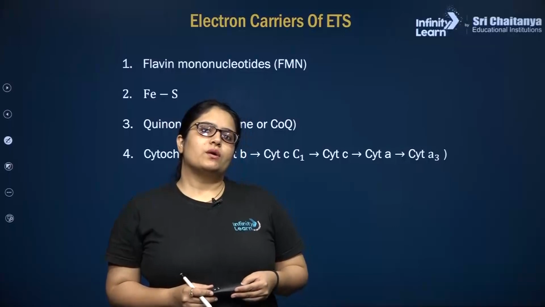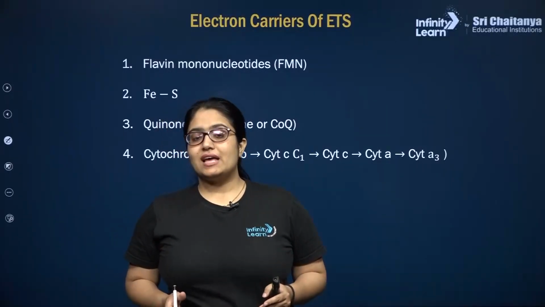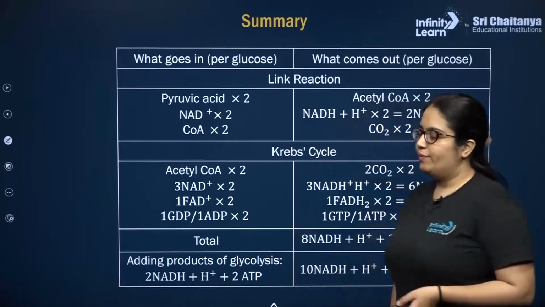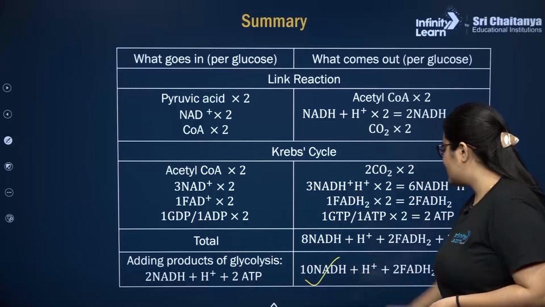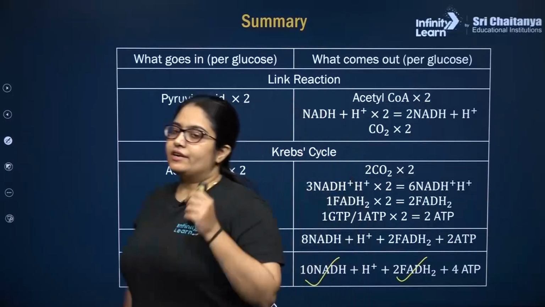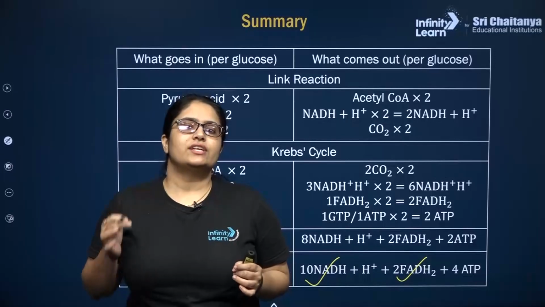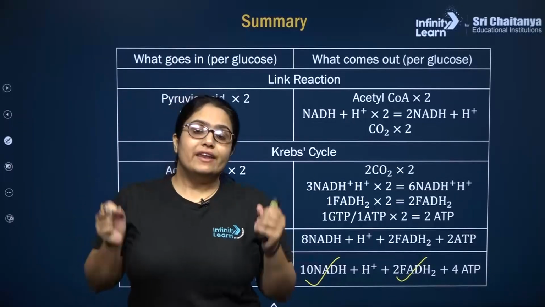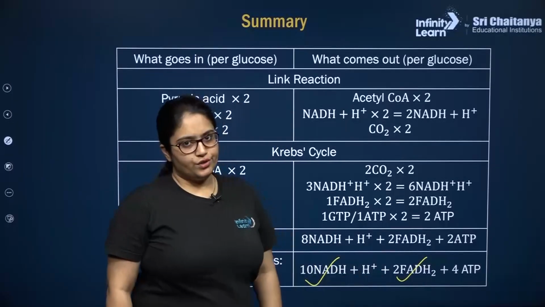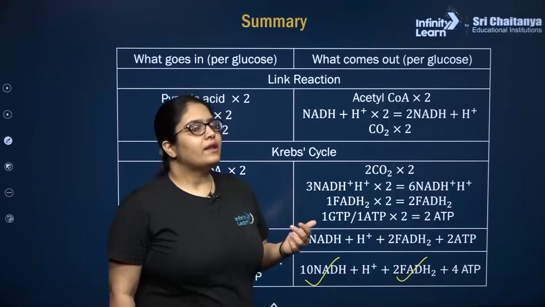Okay, so now we will talk about terminal oxidation. That means the total 10 NADH plus H plus and 2 FADH2 molecules that we have produced at the end of aerobic respiration. Remember, 10 NADH plus H plus and 2 FADH2. What are these? These are actually high energy chemical intermediates. A lot of energy is stored in the bonds of NADH plus H plus and FADH2 molecules. The energy stored in their bonds is higher than the energy that is stored in 1 ATP.